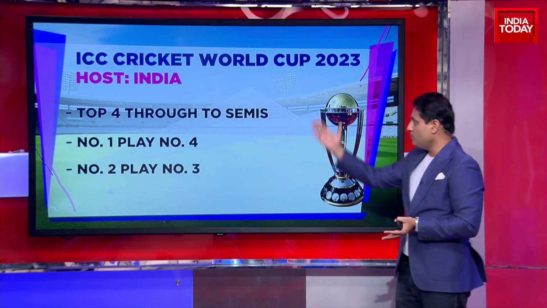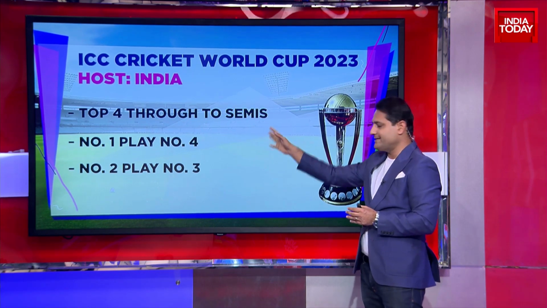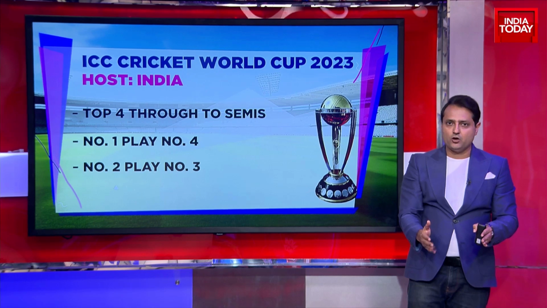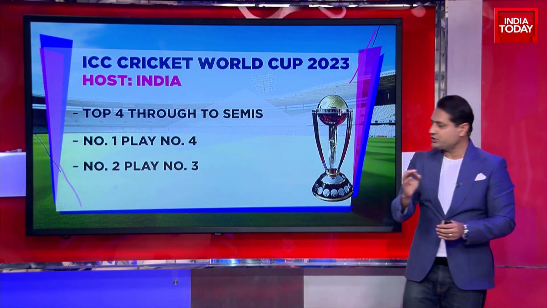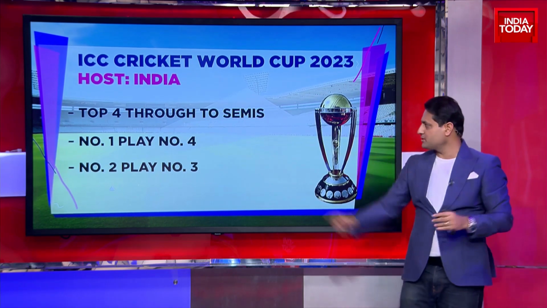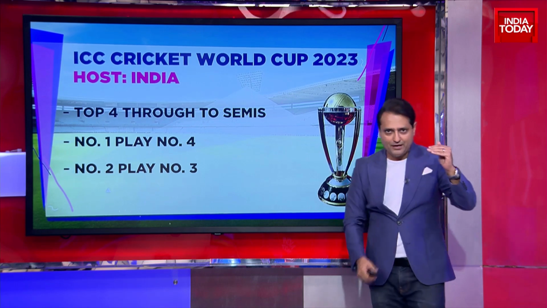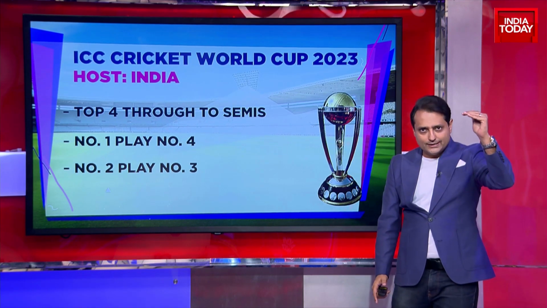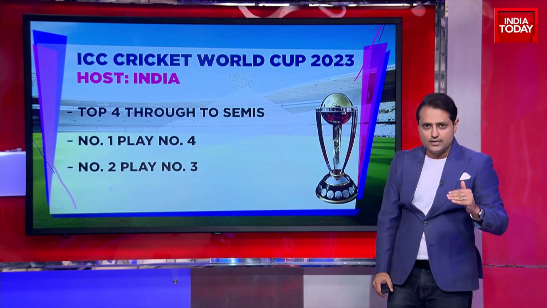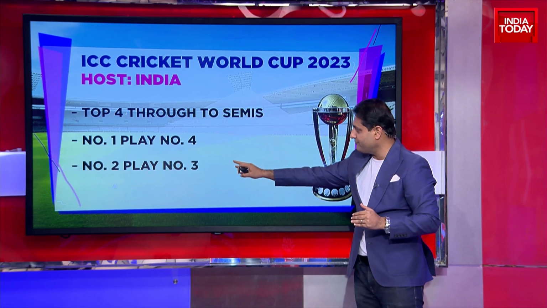Now, how is it that you decide the semi-finalists? The top 4 go through to the semis. As I said, 10 teams, no groups, all play against each other once, and 9 games for each team. At the end of the group stage, the top 4 teams will qualify for the semi-final. And then how do they play their semi-finals? The team that finishes right on top of the points table, number 1, will play the team that finishes in the 4th spot, and the team that finishes 2nd will play the team that finishes 3rd.